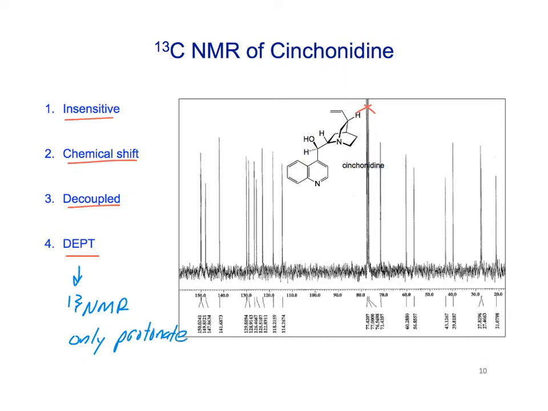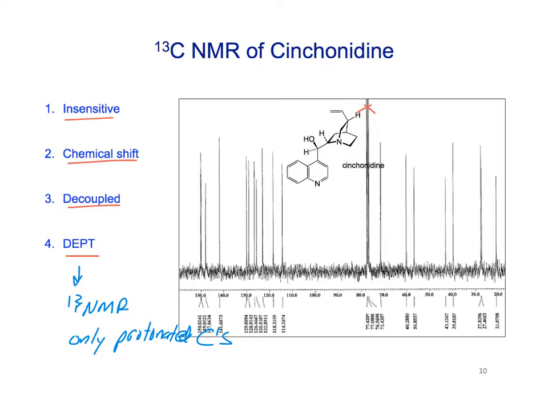And we can essentially separate the signals based upon how many protons they have attached to them. Okay, so if you do it in a fancy way, you can get one spectrum that's only CH3 groups, one spectrum that's only CH2s, one that's only CHs, and then you can tell which are the quaternary carbons that have no H's if you compare those to the normal spectrum.